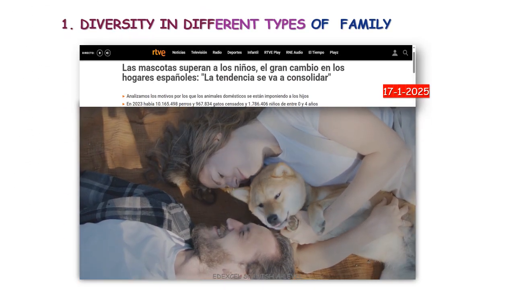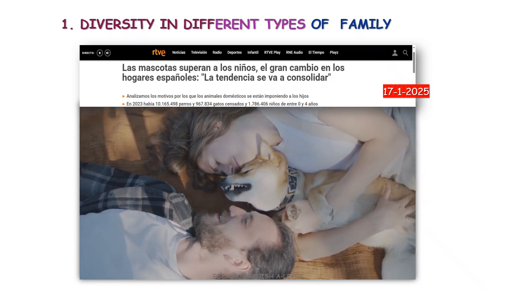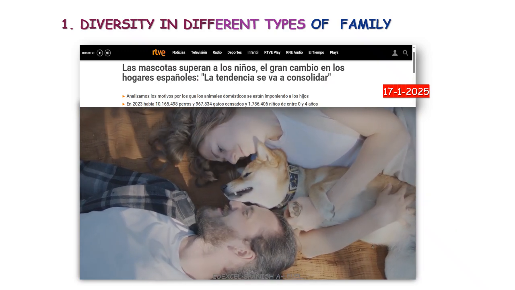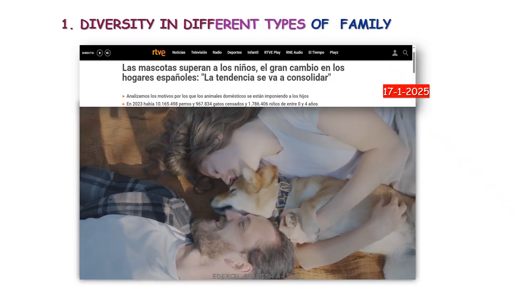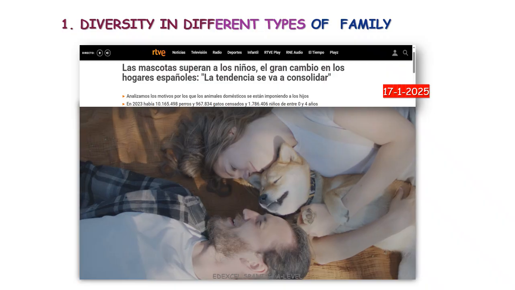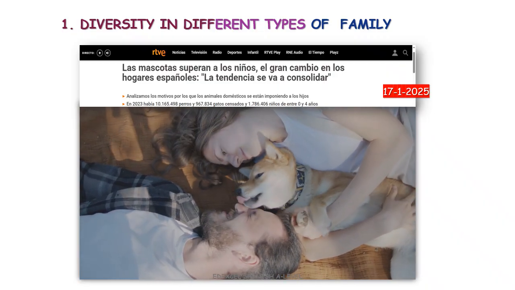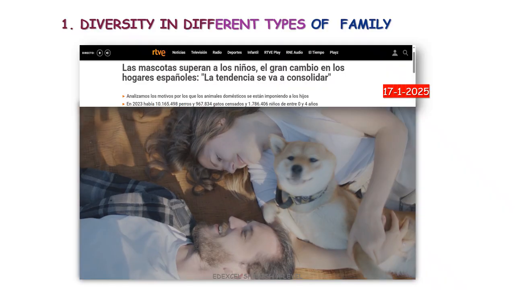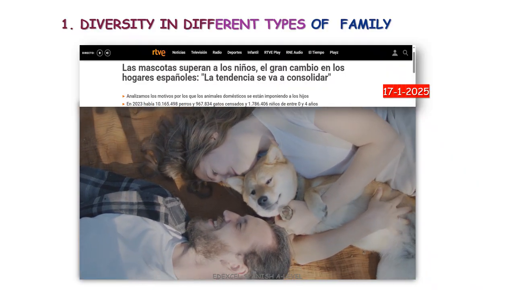According to Radio Televisión Española, in Spain there are now more households with pets than with children. And this trend, known as pet parenting, is becoming increasingly established due to factors such as the difficulty of balancing work and family life, the costs of raising a child, and the search for companionship.